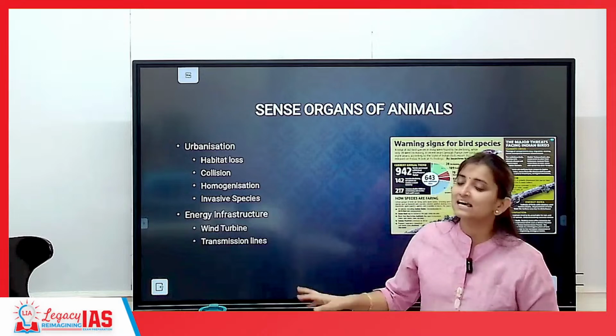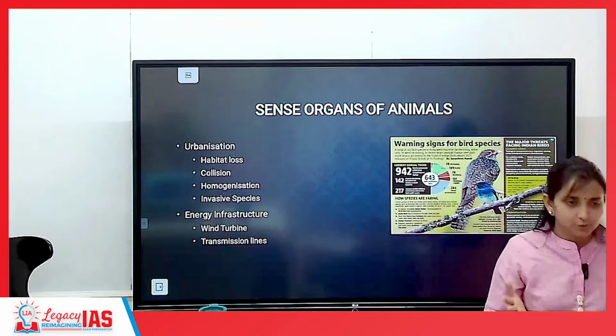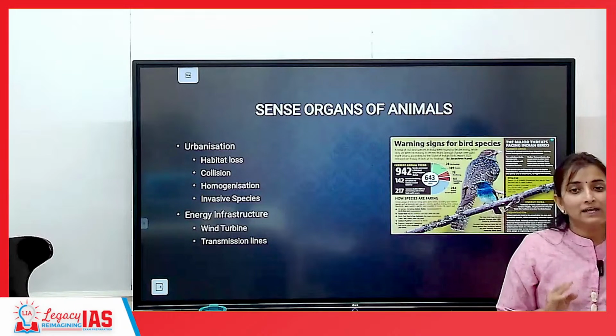NCERT says that there are two kinds of human beings. One is a human which will affect the nature.